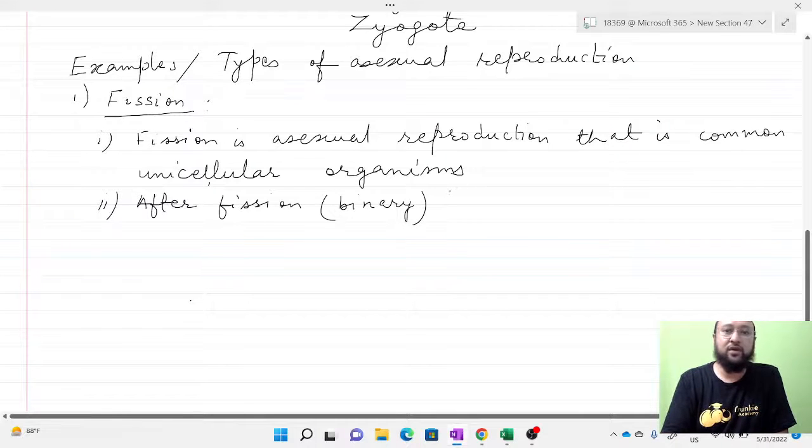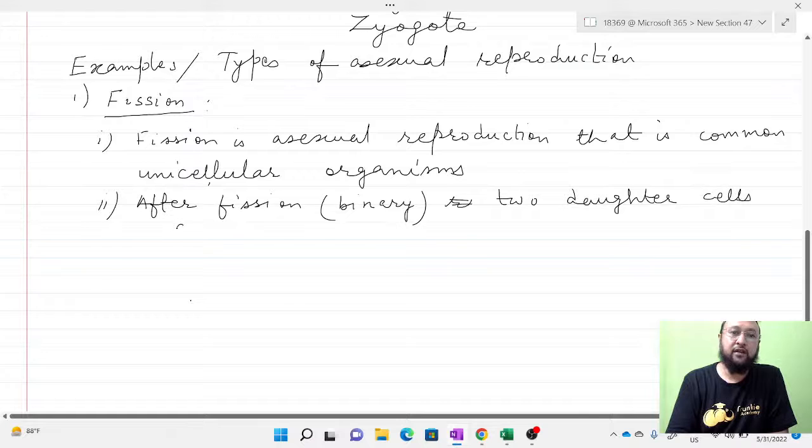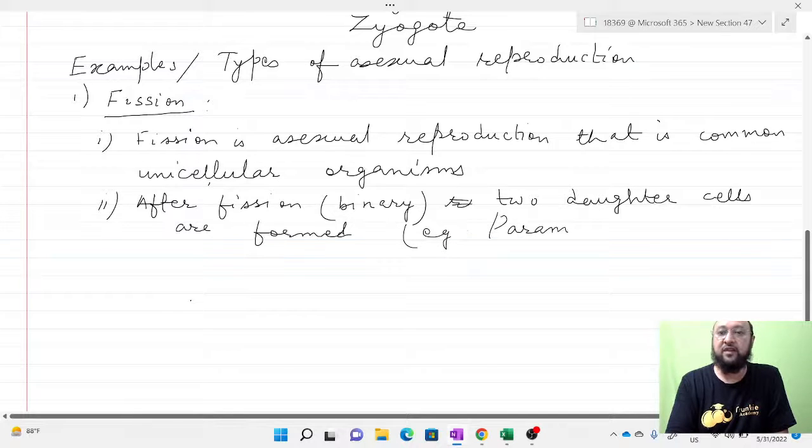So after binary fission, two daughter cells are formed, and the example is paramecium.